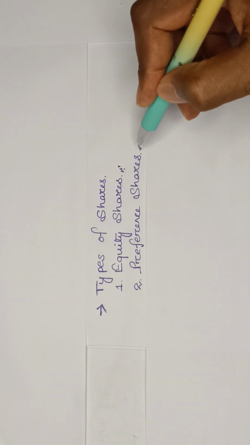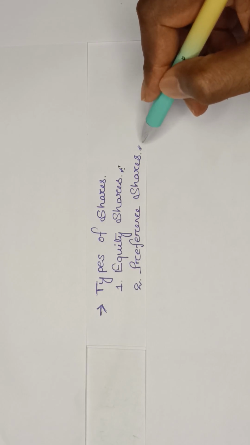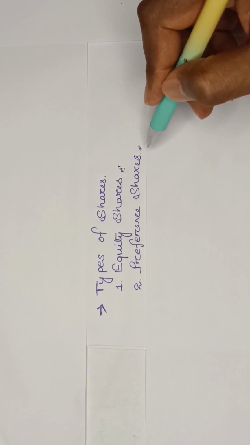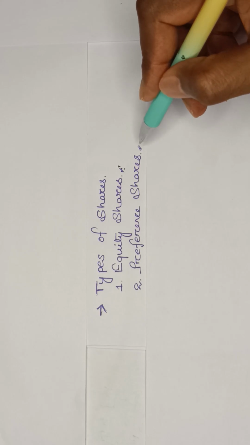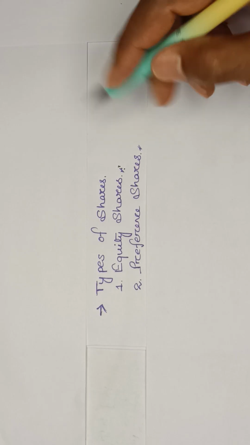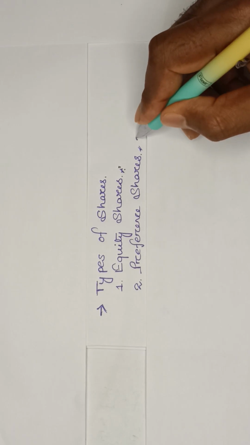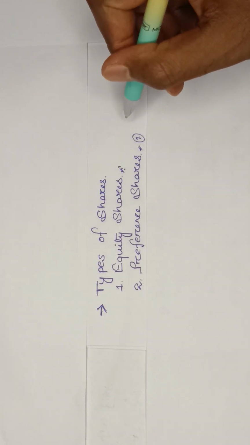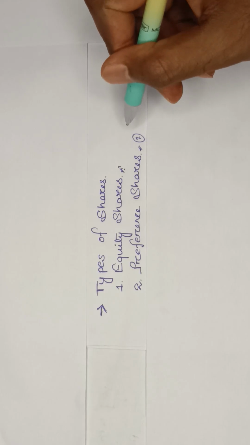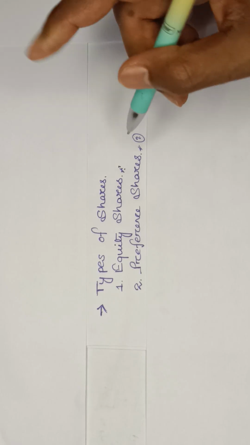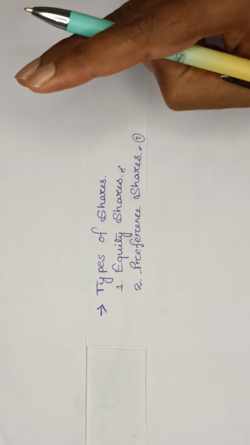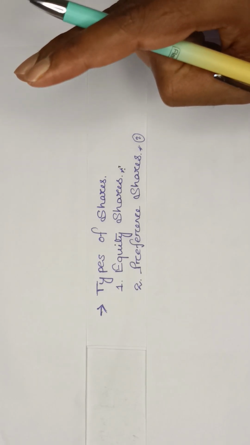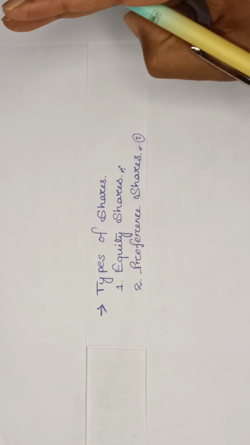The second one is your preference shares. Now, preference shares get some rights. There are basically two different types of rights compared to your equity shares. What are the different rights they get? Number one, the right to receive dividend. Number two, the repayment of capital at the winding up of the company.